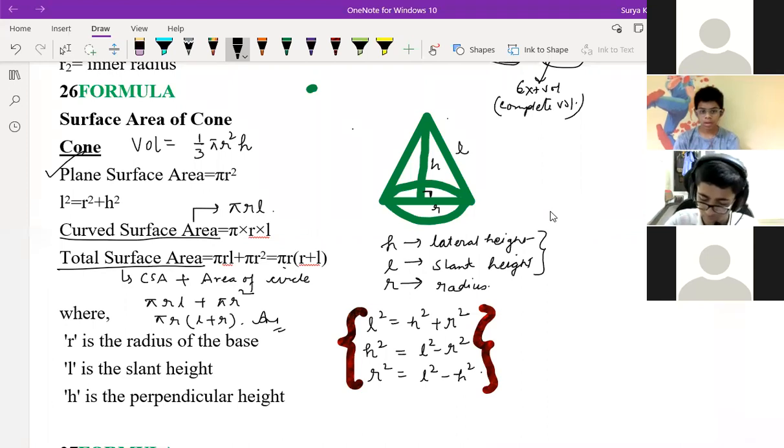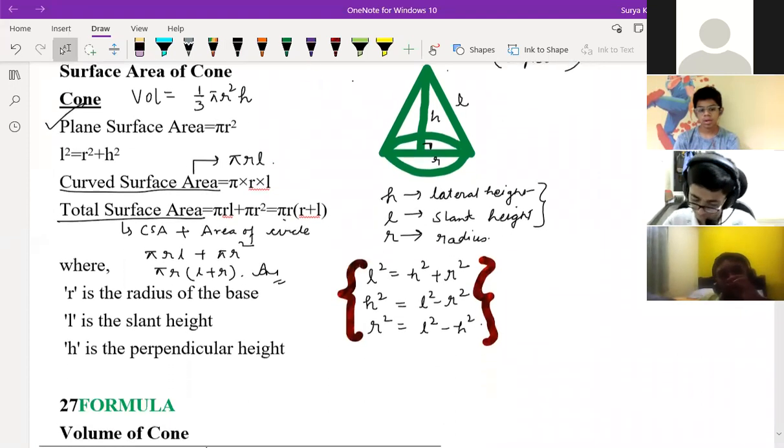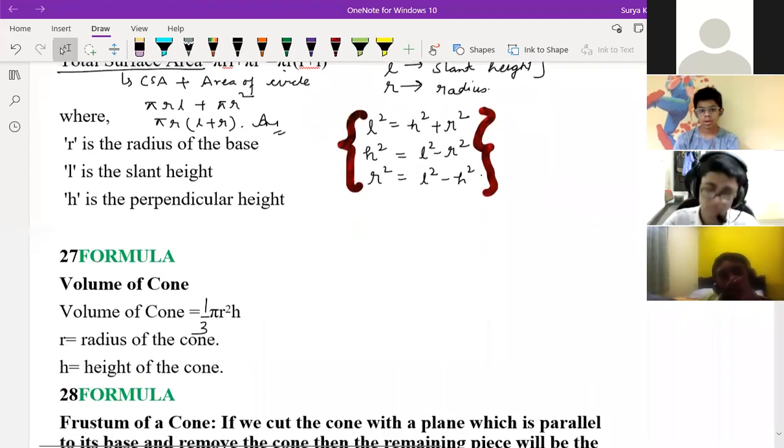So till now no one is having any doubt, right? No, sir. Now we're just moving to the next topic, that is hemisphere or cone. Cone we know, right?